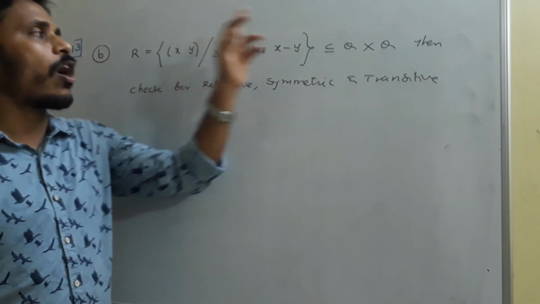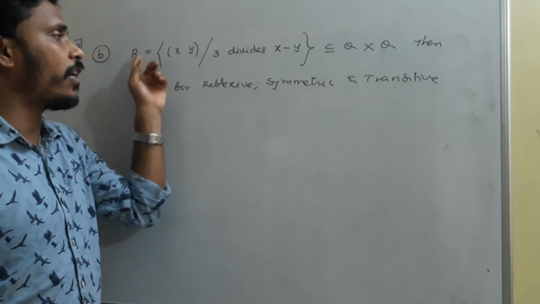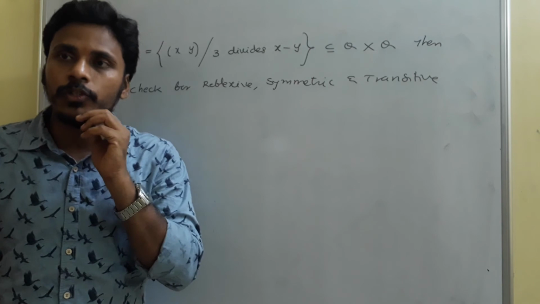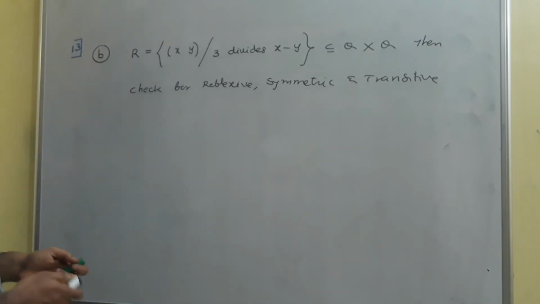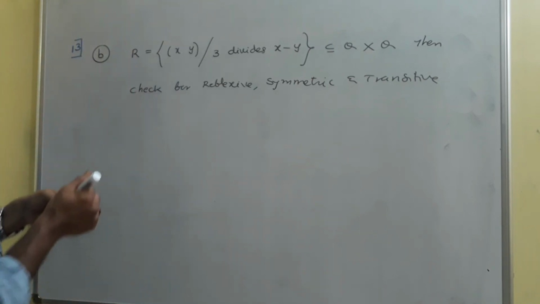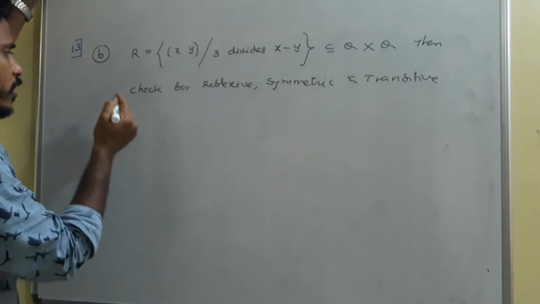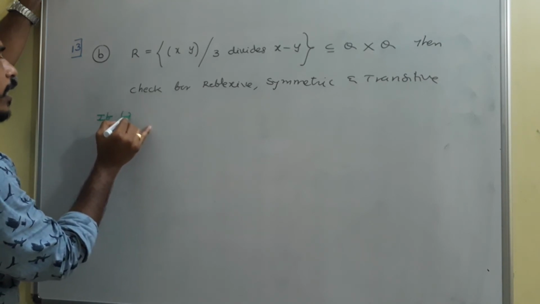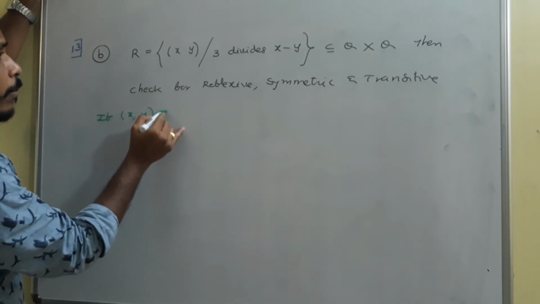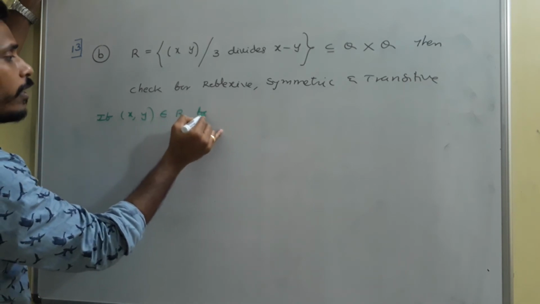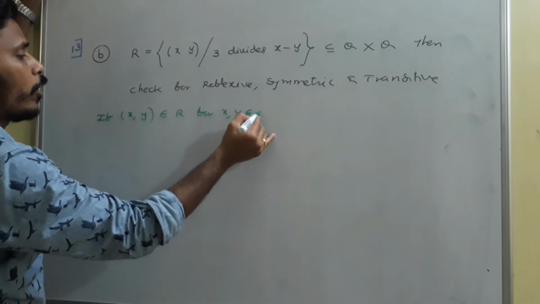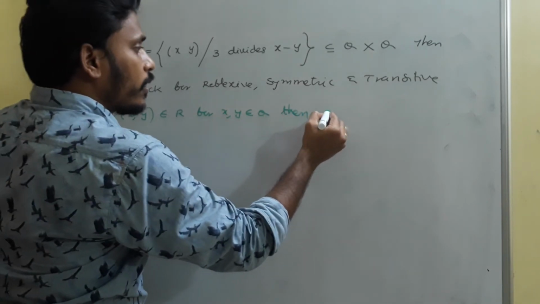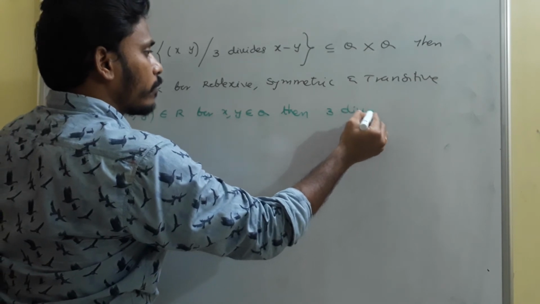And here x comma y are the elements from rational numbers, because this relation is a subset of Q cross Q. Then we need to check for reflexive, symmetric and transitive relations. And first thing, what we need to do? First, just try to analyze the given one. If x comma y belongs to R for x comma y belongs to Q, then as per the definition, 3 divides x minus y.